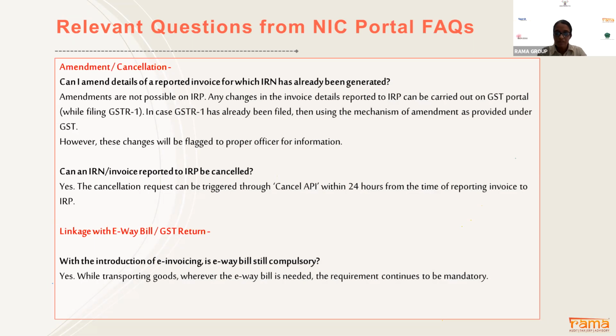Say you have generated invoice number Rama/001 and uploaded it on the portal. After 2 hours, you come to know that you have wrongly generated this invoice. Then you cancel that invoice. Now, when you generate the invoice again, you cannot generate it with Rama/001. You will have to generate a new number for this invoice.